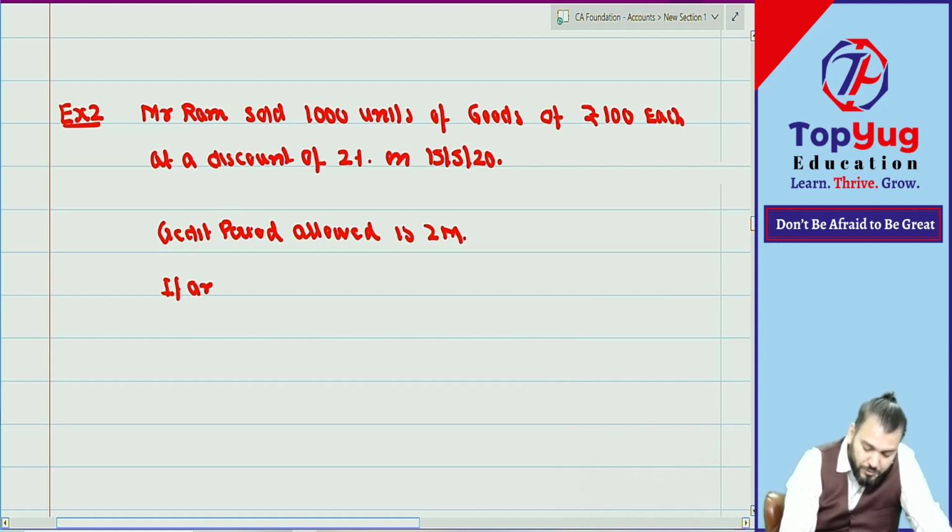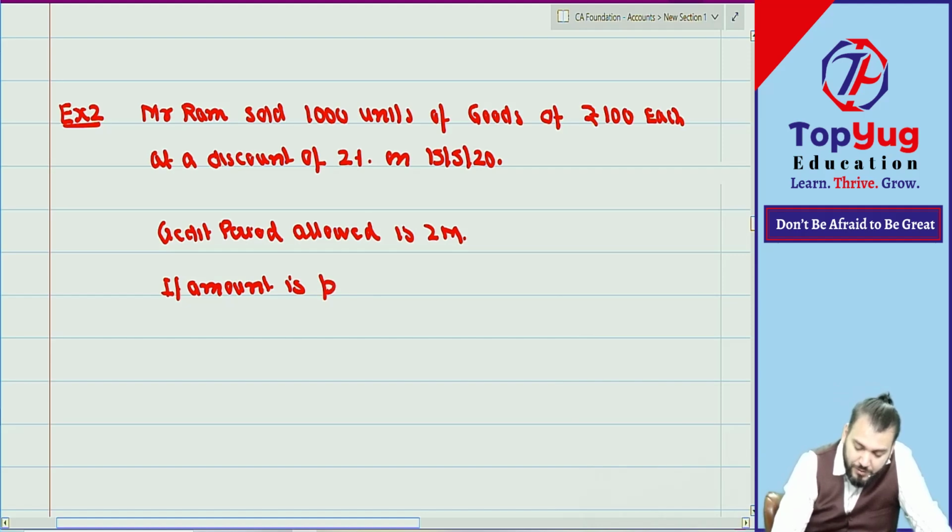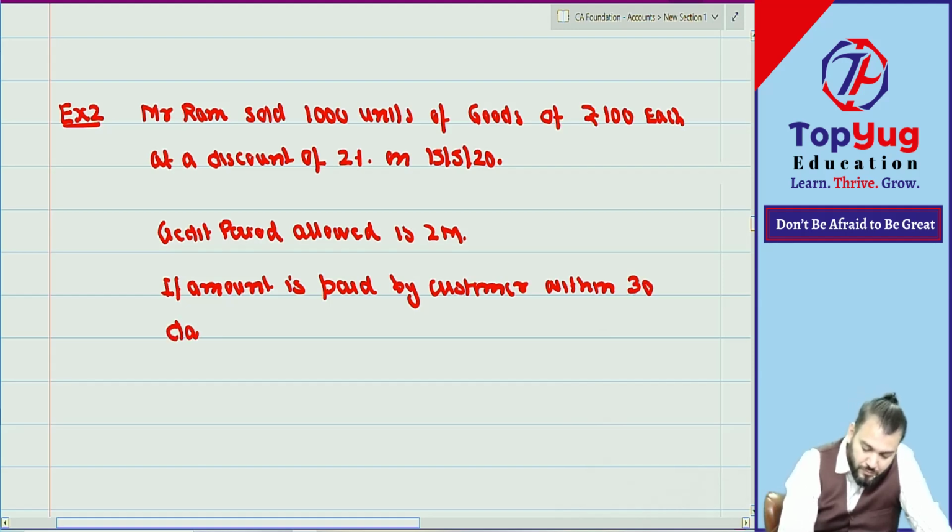If amount is paid by the customer within 30 days. Correct?